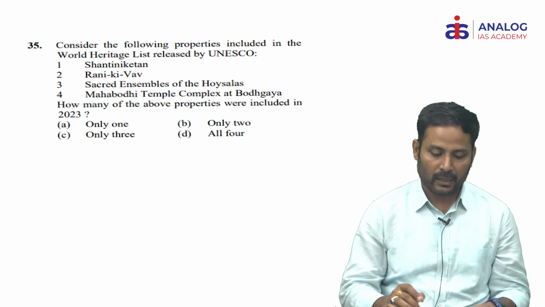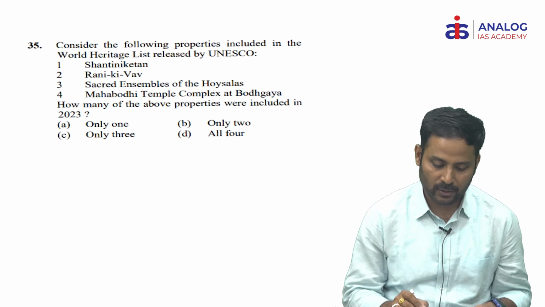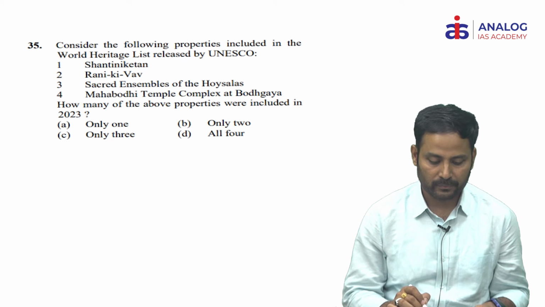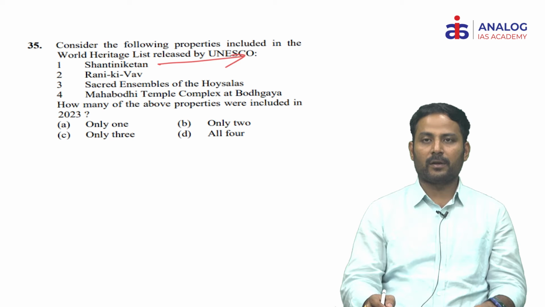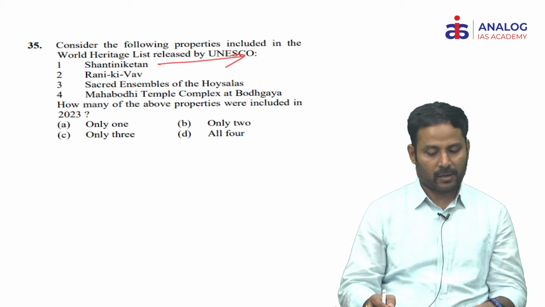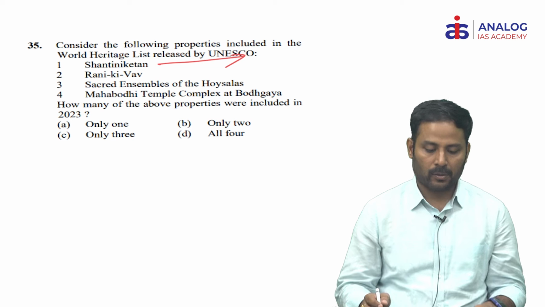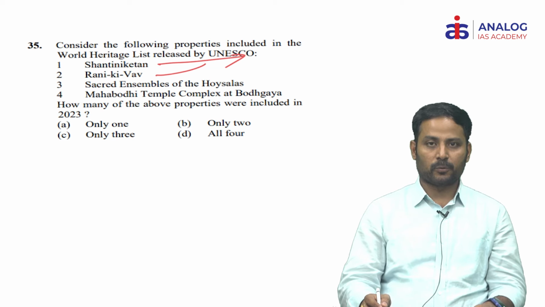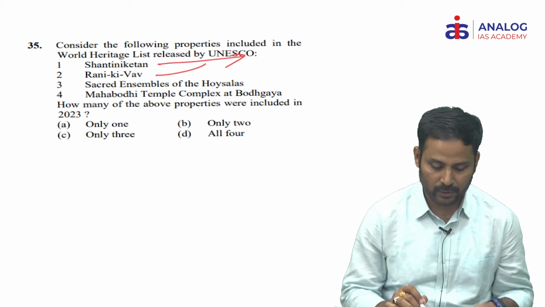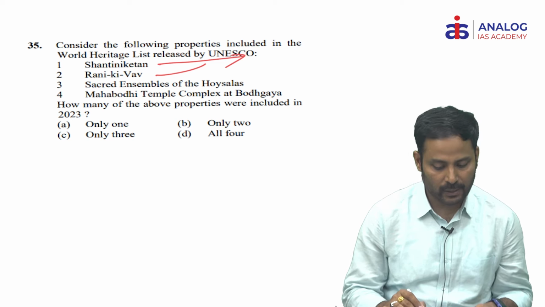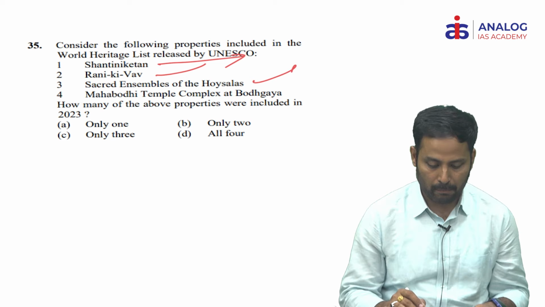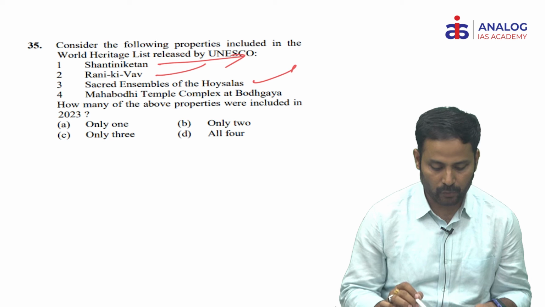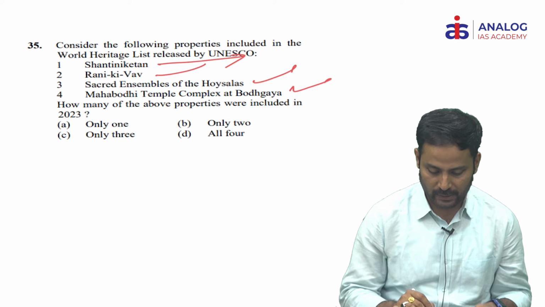Next, 35. Consider the following properties included in the World Heritage List released by UNESCO. First one is Shantiniketan. Shantiniketan was established by Rabindranath Tagore. It was recognized. Then Rani Ka Vav. We know the Rajput dynasties. Bhima I constructed Rani Ka Vav. It was also on the UNESCO list. Sacred ensembles of the Hoysalas. Yes, recently Hoysala temples were recognized by UNESCO. Mahabodhi temple complex at Bodh Gaya. So these 4 options are correct. So D is correct.